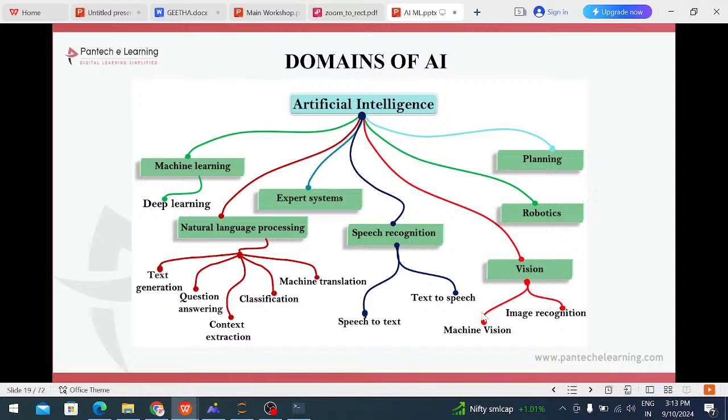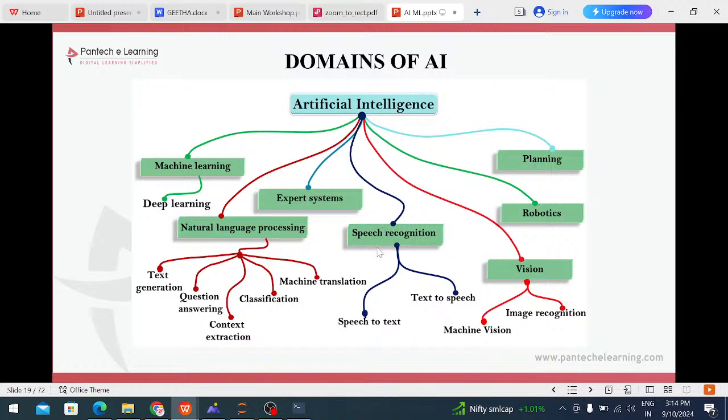Vision means machine vision. Images are recognized. For example, your mobile recognizes whether the face matches our data set or not. If our face matches the data set, then the password opens. Otherwise it does not open. That is recognition: image recognition, text recognition, and speech recognition.